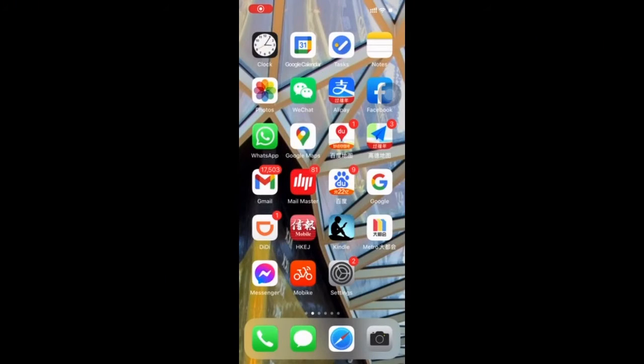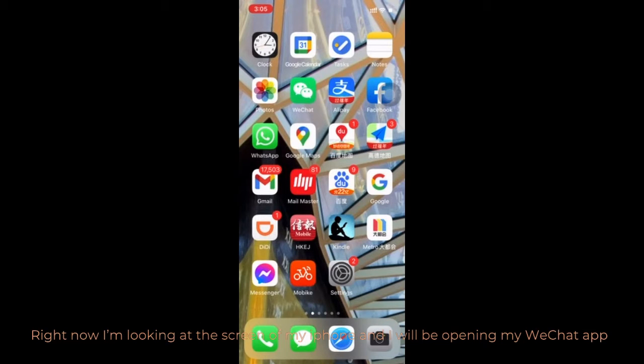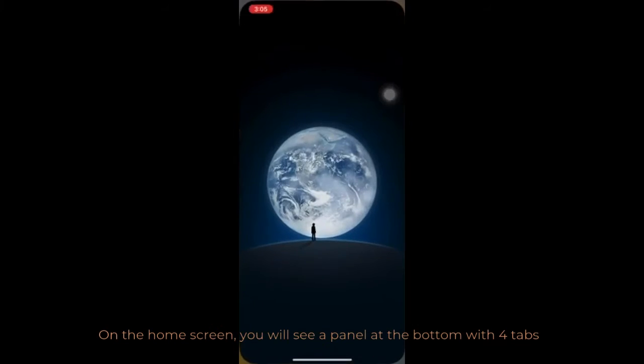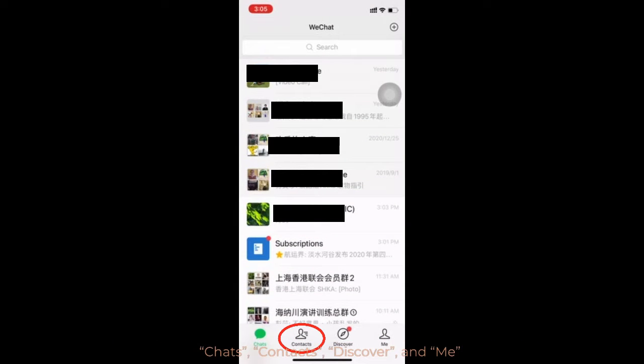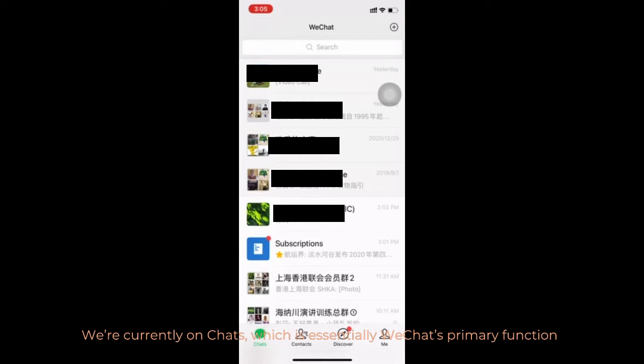So right now I'm looking at the screen of my iPhone and I will be opening my WeChat app. On the home screen, you will see a panel at the bottom with 4 tabs: Chats, Contacts, Discover, and Me. We're currently on Chats, which is essentially WeChat's primary function, noting that the app's name has the word chat in it. It is basically a messenger function very similar to WhatsApp and Line, so I'm not going to spend too much time showing you how it works in detail.